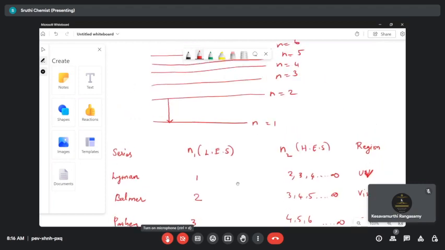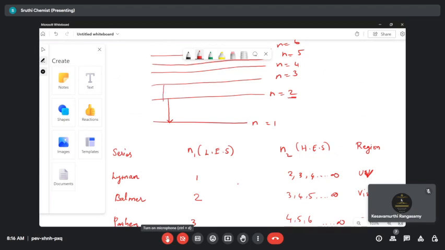See here, for the Lyman series, the lowest energy level is n1. The lines come from the higher energy states to the lower energy state, which is 1. So this is the first line. The first higher energy state for the Lyman series is 2, so the electrons come from the second orbit to the first orbit.